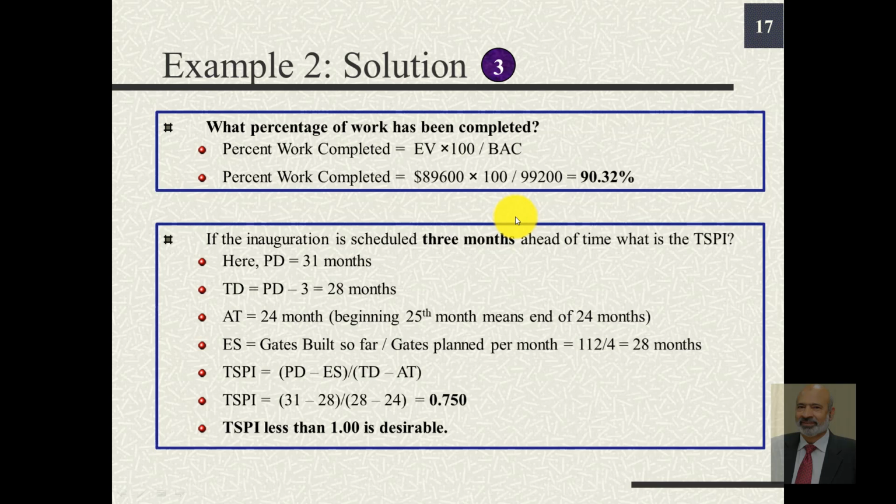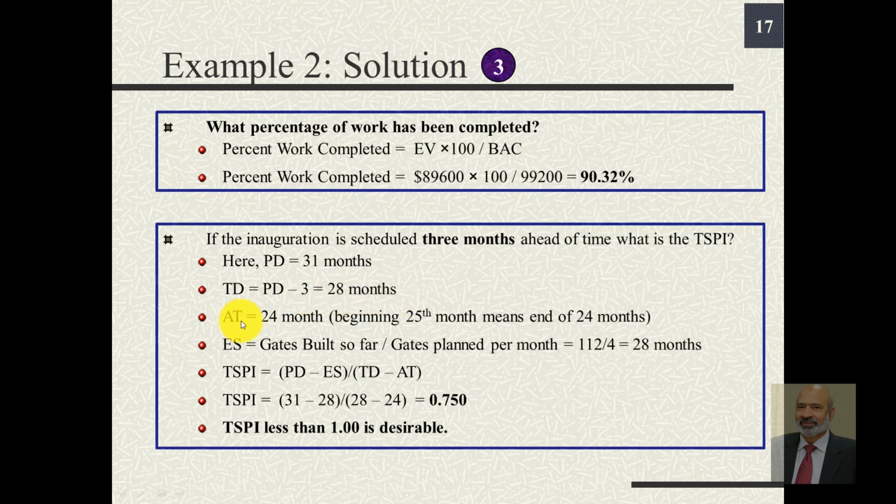If the inauguration is scheduled 3 months ahead of time, what is the TSPI? Now, in order to find TSPI, we need these four parameters. PD, the planned duration, initially it was 31 months. The total duration now, after the revision of schedule, since we have planned to complete it 3 months in advance, will be PD minus 3 or 28 months.